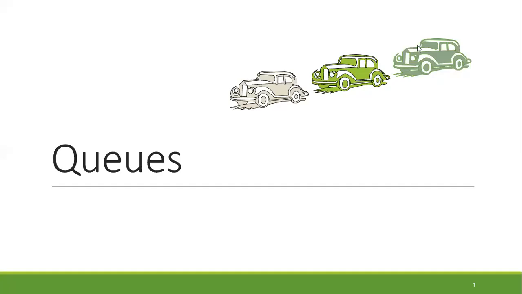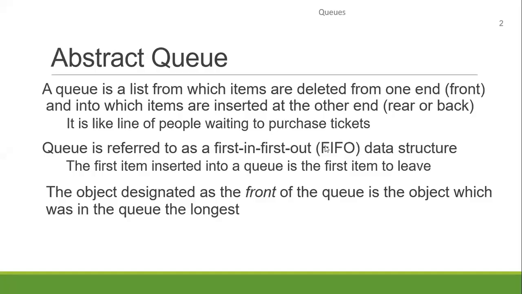So queues are one of the data structures that we use, and it's actually a very common data structure, and also at the same time very easy. Okay, so first of all, what do you understand by queue? A queue is a list from which items are deleted from one end and into which items are inserted at the other end. So we can insert items and we can remove items.